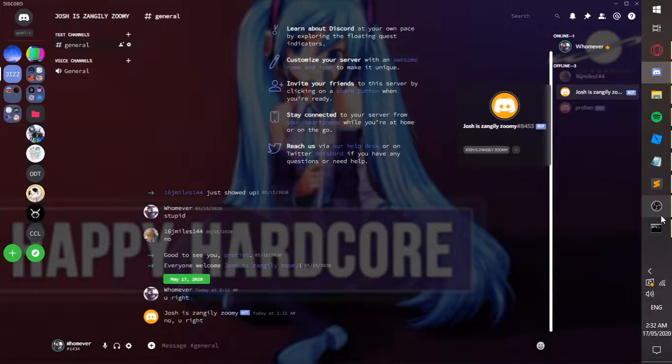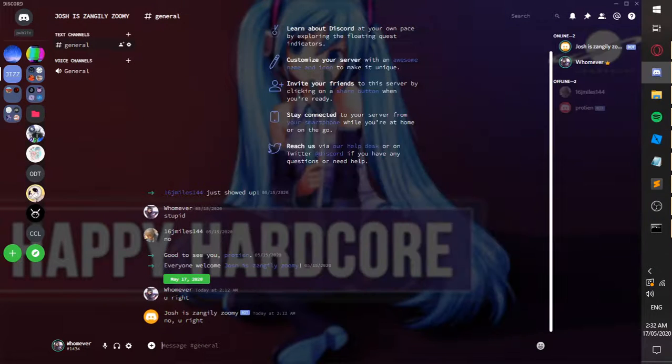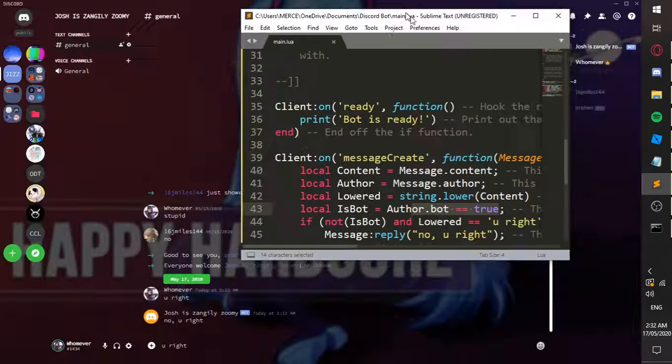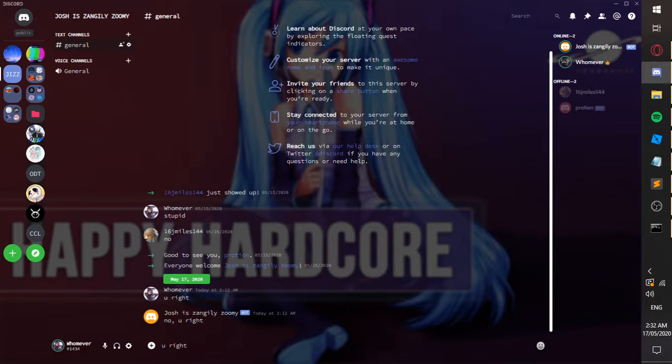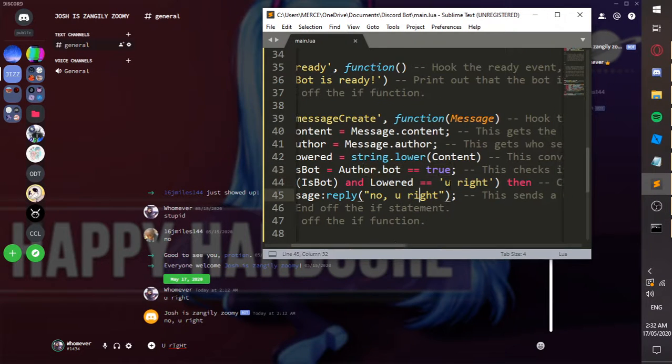Now, once we type in "uwu right", we are, for one, not a bot, and what we typed in is "uwu right" with a capital U and a capital I and a capital H. Now, in our code it says just "uwu right", but I lowered it.